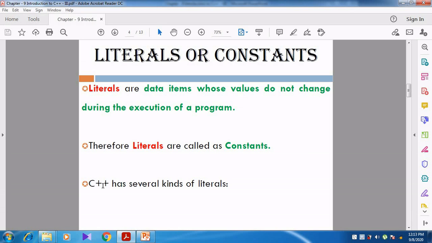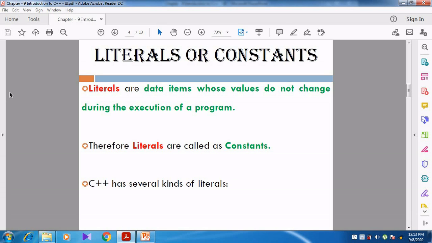Keywords are the reserved words. They have special meaning. They should not be used as identifiers. C++ is a case sensitive language, like we studied. And identifiers are the user defined names. Keywords should not be used as identifiers. Some rules also we discussed. It can contain alphabets, numbers, underscore. No other special character is allowed. So like that we discussed.